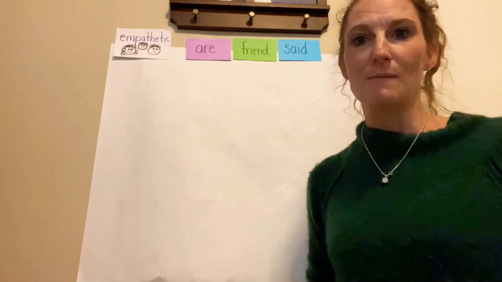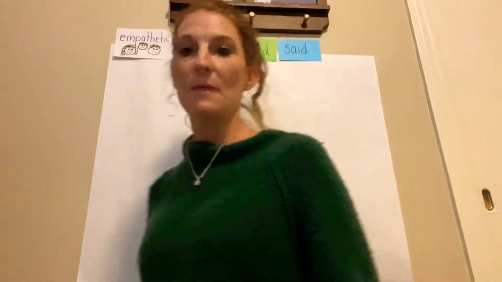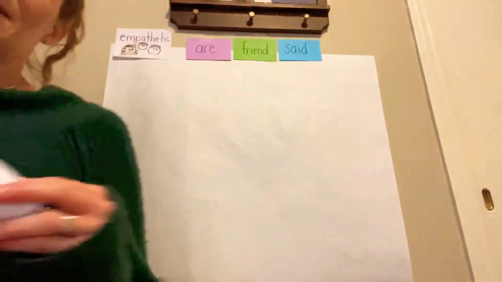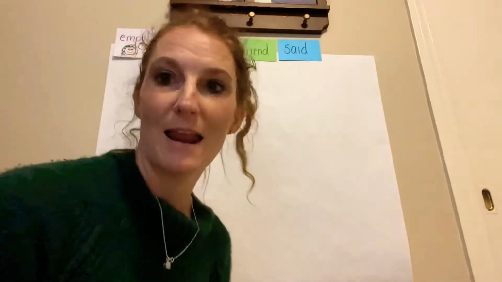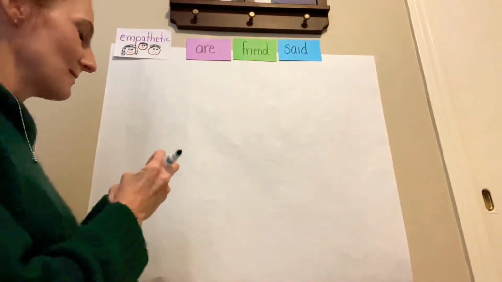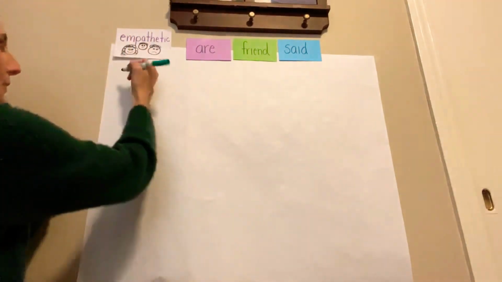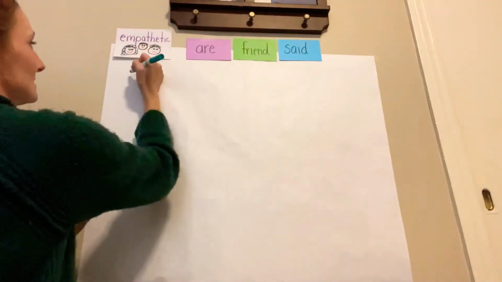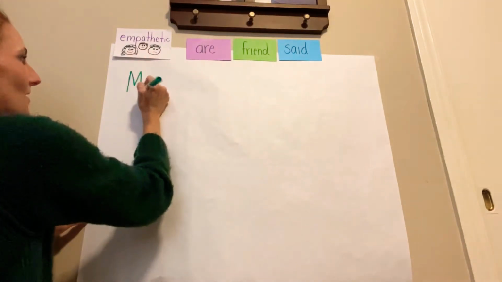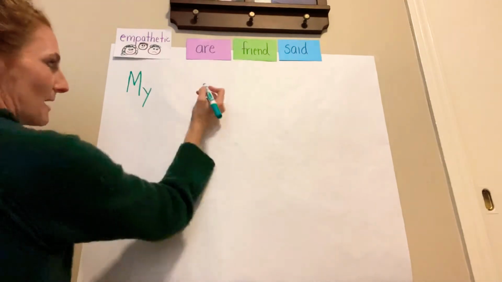And I think I'm going to write my message about my friend said that you are an empathetic person. And I'm glad I know you. So that's what my message is going to be about. So here we go. I'm going to start on the left side of my paper with a capital letter because that's how sentences start, right? So here's that first word. What's that word? My, right?